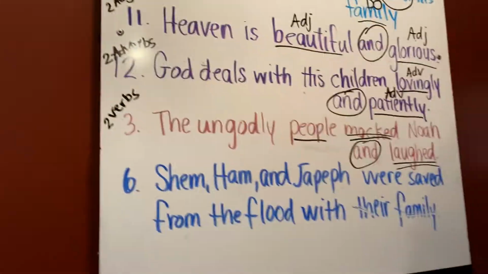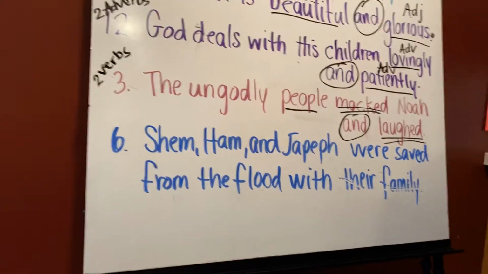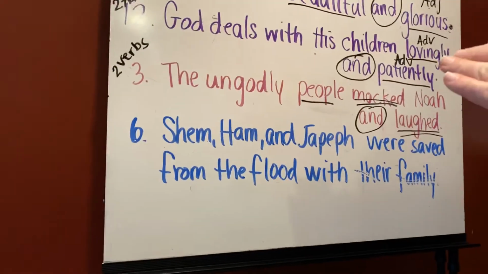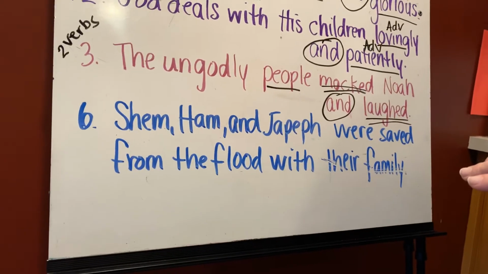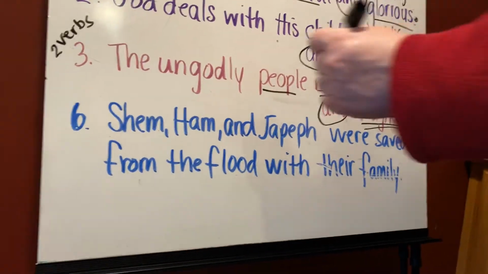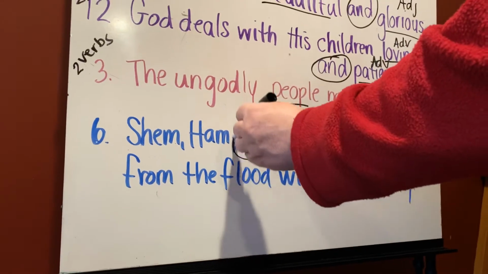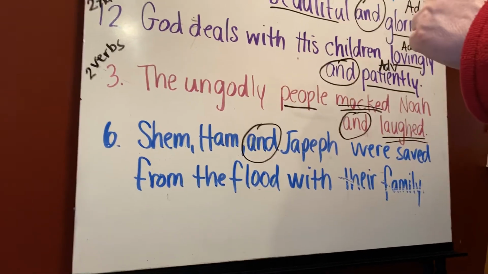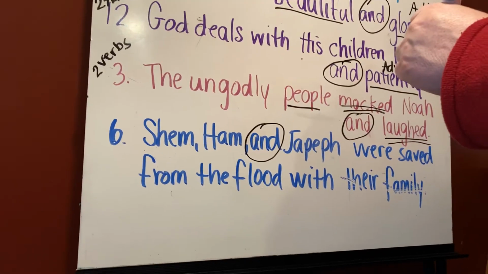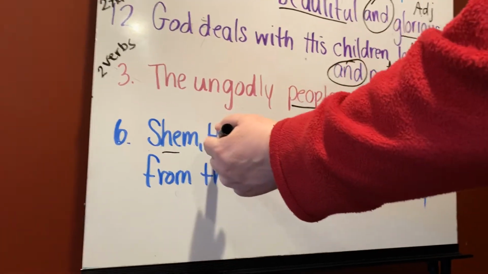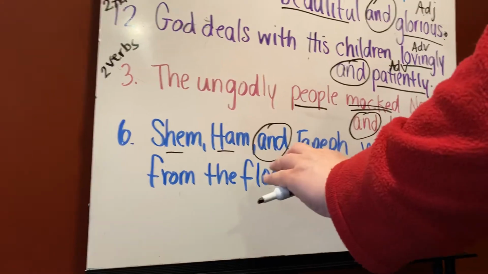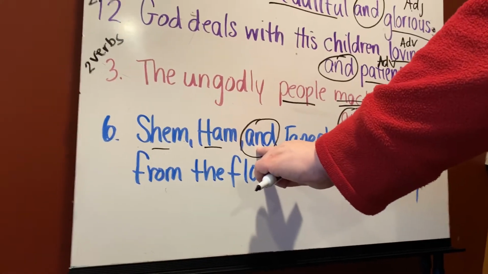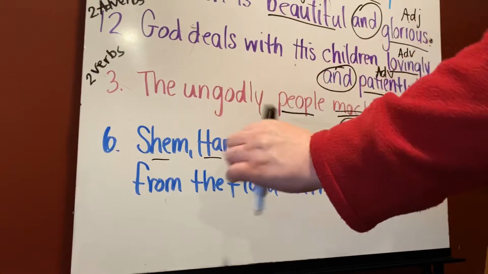Okay, let's look at number 6. Shem, Ham, and Japheth were saved from the flood with their family. Where's our conjunction? It's right here. And what is it joining? It's joining Shem, Ham, Japheth. And in this sentence, this conjunction is joining a series.